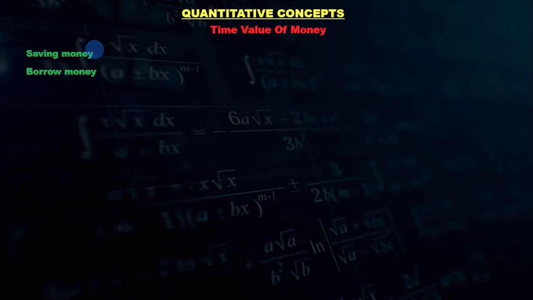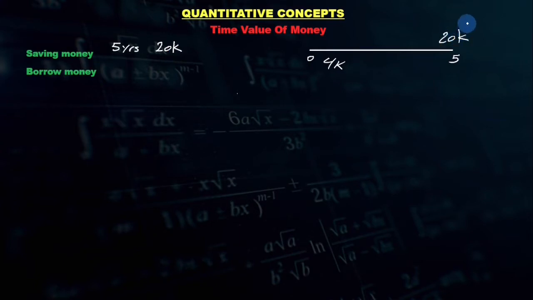Because you might think that, all right, I want to buy something, let's say, 5 years from now. And that item costs, I don't know, let's say $20,000. So if this is today, 0, and this is 5 years from now, you might think that, all right, if I save, let's say, $4,000 for 5 years, I'll be able to afford that. No. First of all, the item that you want to buy costs $20,000 today. It's not going to cost the same in 5 years, right?